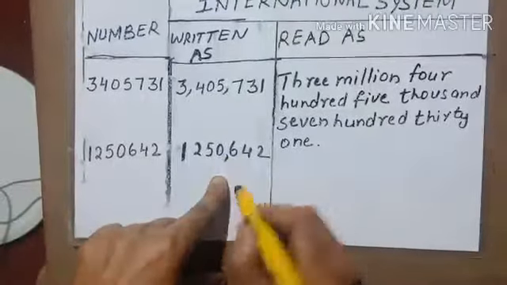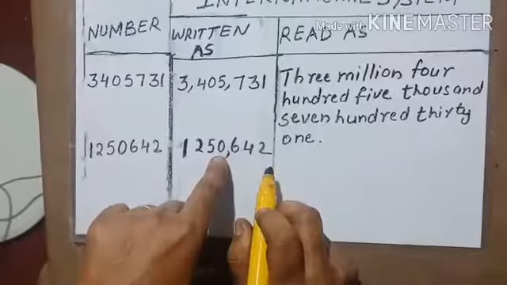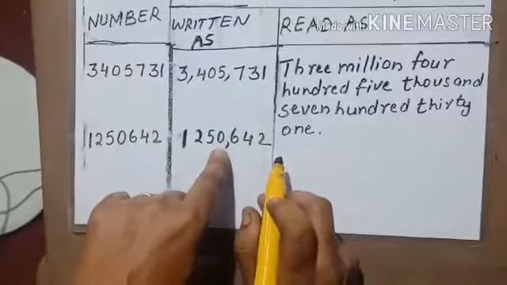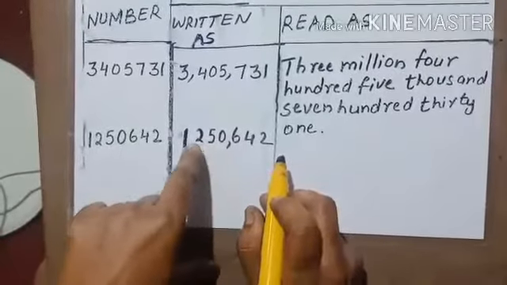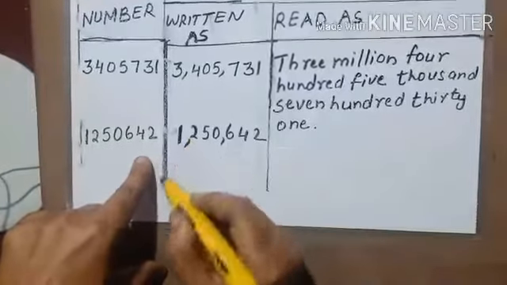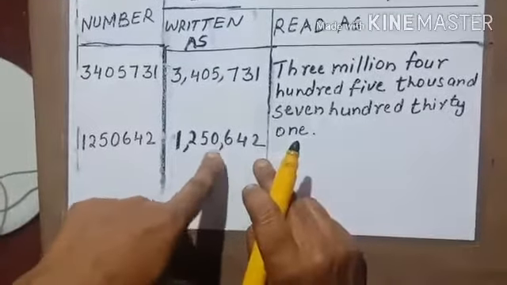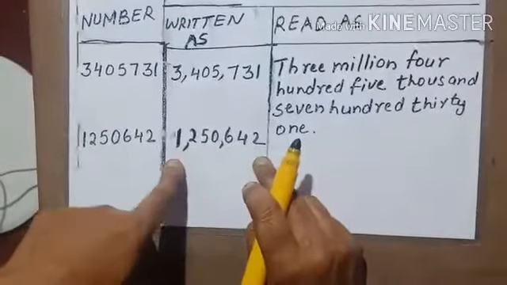So put a comma here. Then thousands, 10,000s, 100,000s; put a comma over here. So clear now? After 3 digits you have to put a comma, and again after 3 digits you have to put a comma.